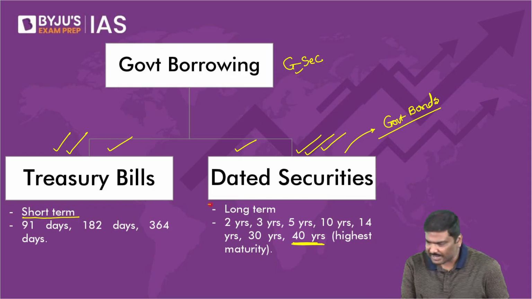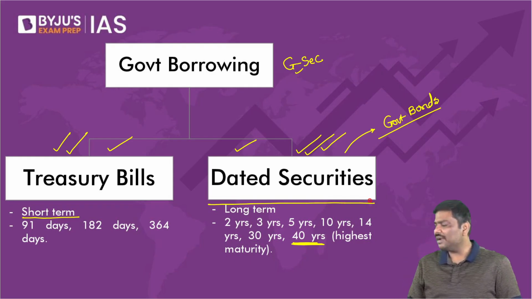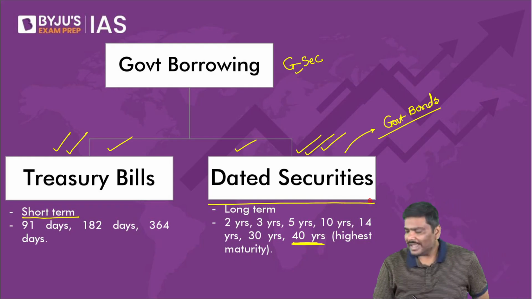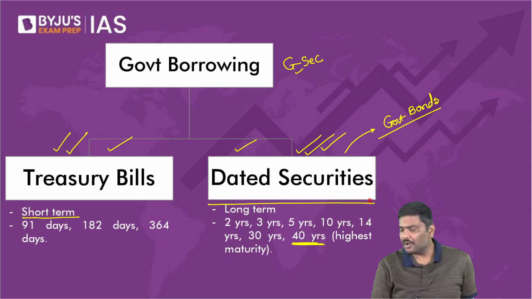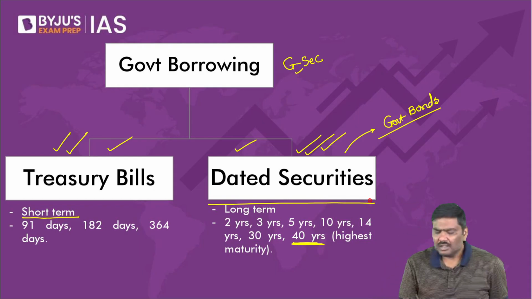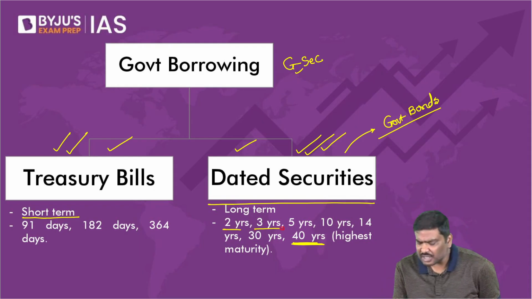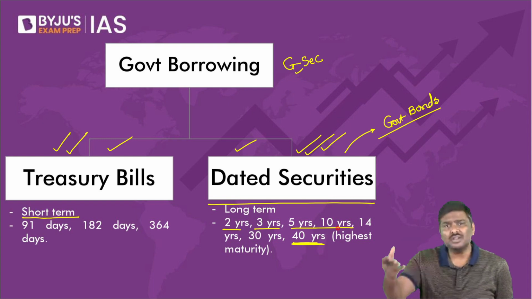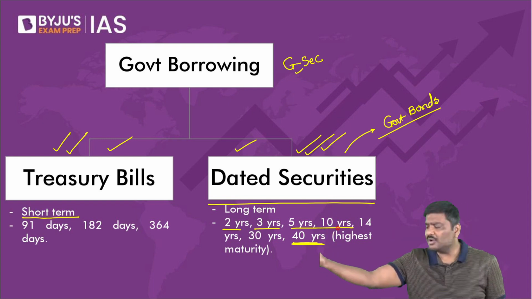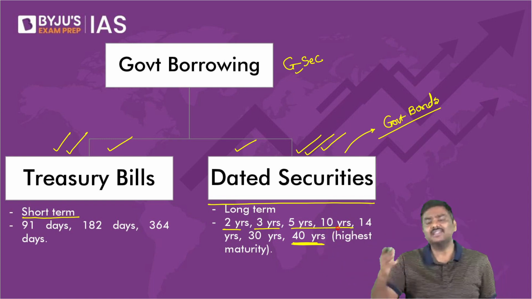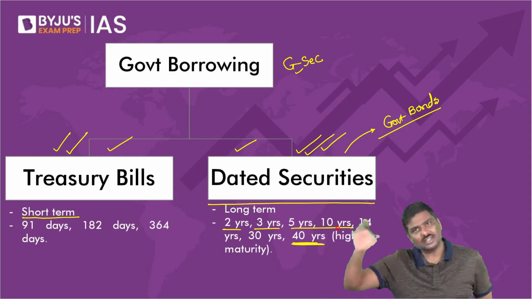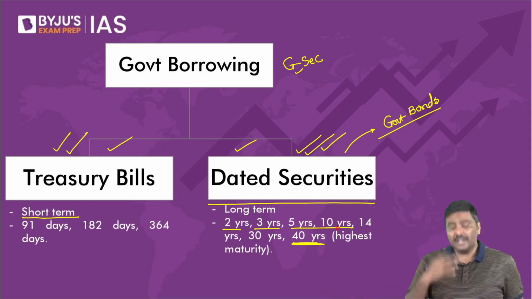Can I say now that dated securities are government bonds? Anybody has a problem with this? Please do let me know. The reason is simple: dated securities have a maturity period of more than 1 year, and bonds generally have a maturity period of more than 1 year. Hence, dated securities can also be referred to as government bonds. Now, let me go to the next point.